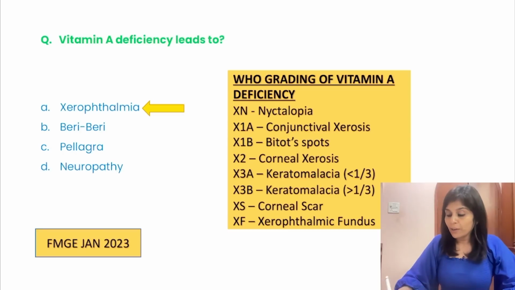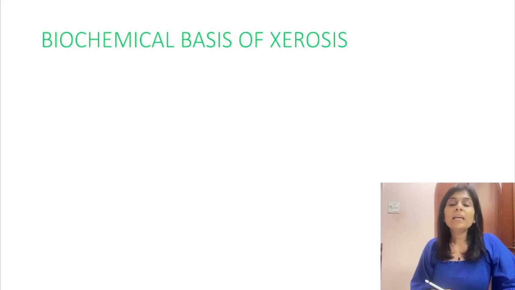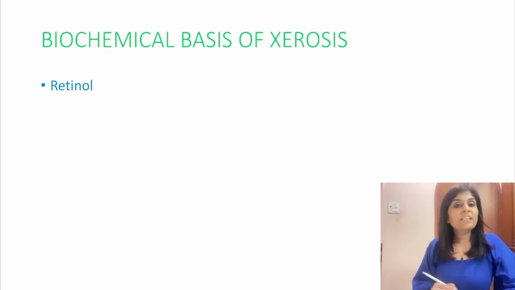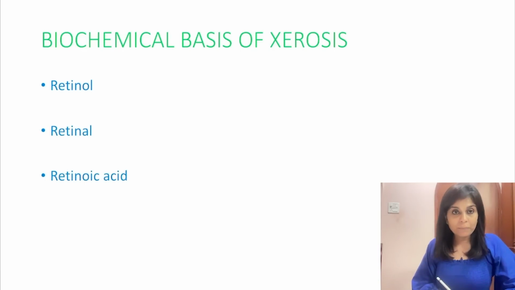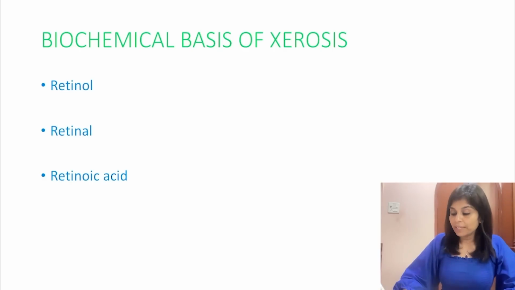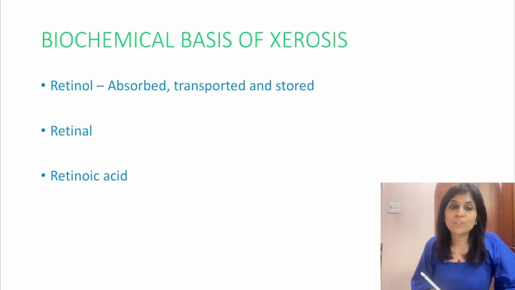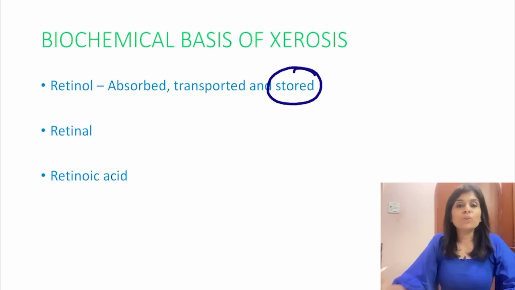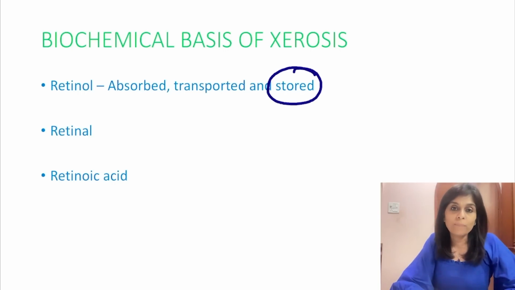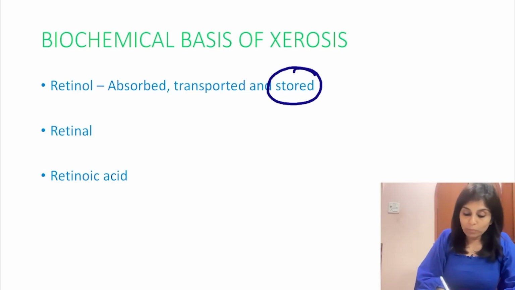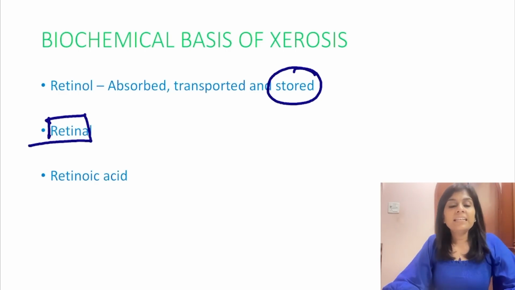A bit about biochemical basis of xerophthalmia in vitamin A deficiency. You will be able to understand this if you know the various forms of vitamin A. So what are the various forms of vitamin A? The alcohol form retinol, the aldehyde form retinal, and the acid form retinoic acid. Retinol is the form in which vitamin A is absorbed, transported, and stored. This was asked once in FMGE. In which form is vitamin A stored? Your answer should be retinol, the alcohol form. Retinal, the aldehyde form. Do you see retina here? In retinal, you see retina.